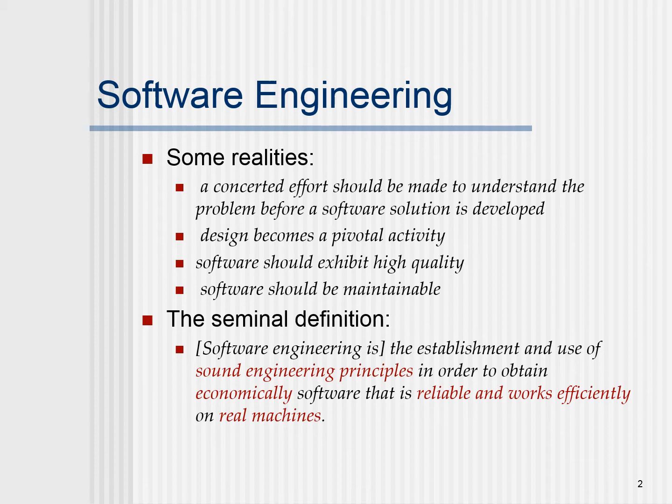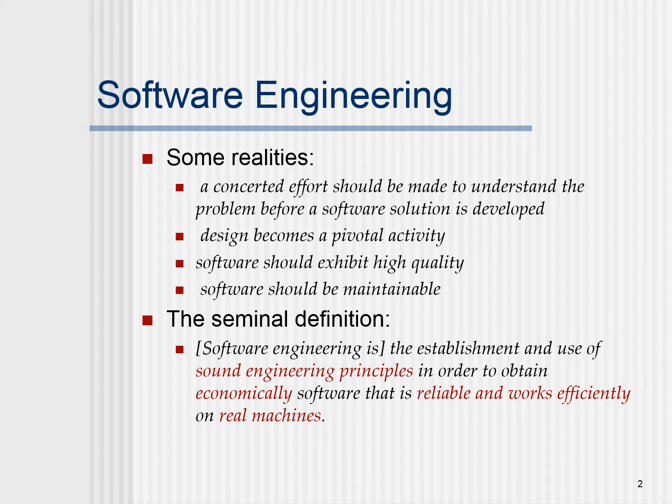Software engineering is actually the establishment and use of software engineering principles in order to obtain, economically, software that is reliable and works efficiently on real machines.